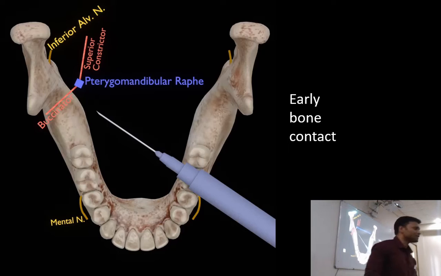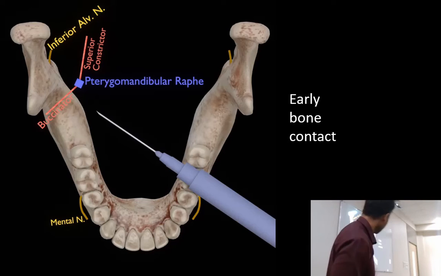Okay, that is one. A second problem could be that you don't insert the needle at the 1/4 distance from the pterygomandibular raphe. If you insert the needle too laterally, then you will hit the bone early. Or if you insert the needle too close to the pterygomandibular raphe, or lingual, medial to the pterygomandibular raphe, then also it will go like this. It won't hit the bone.